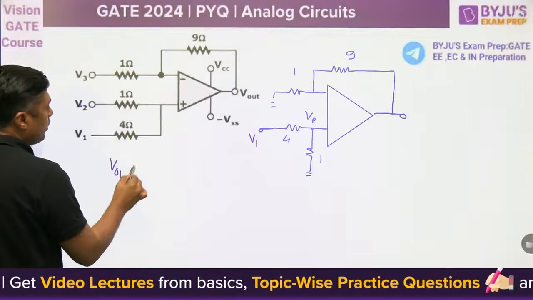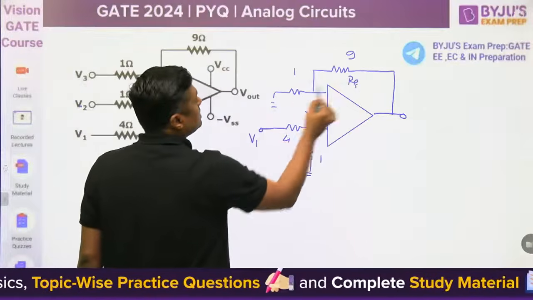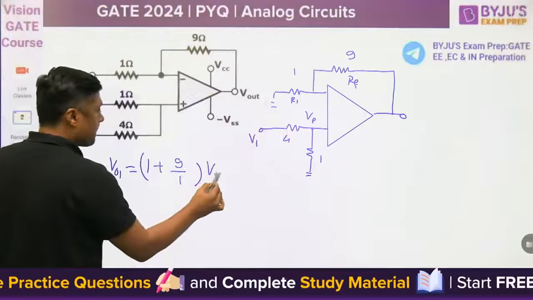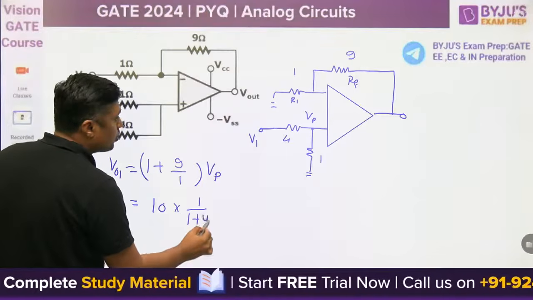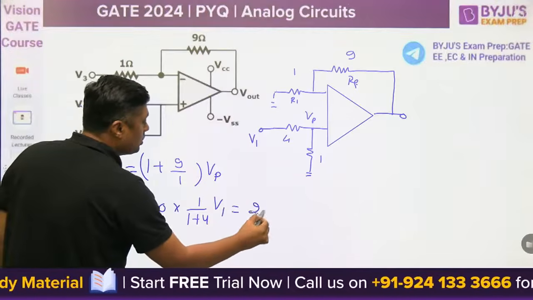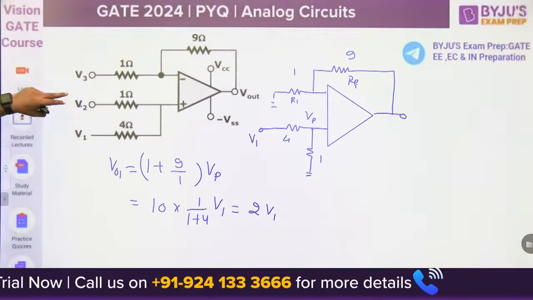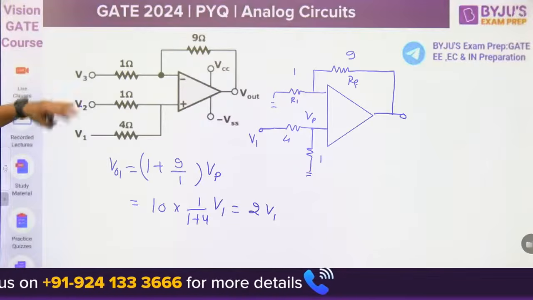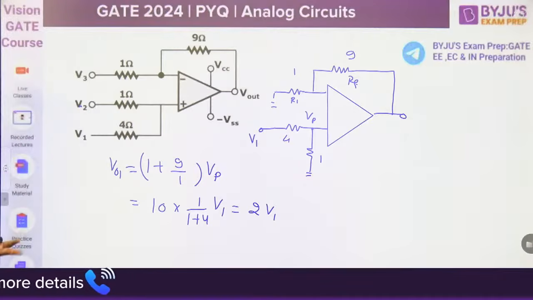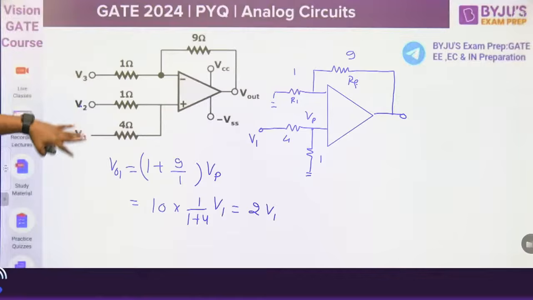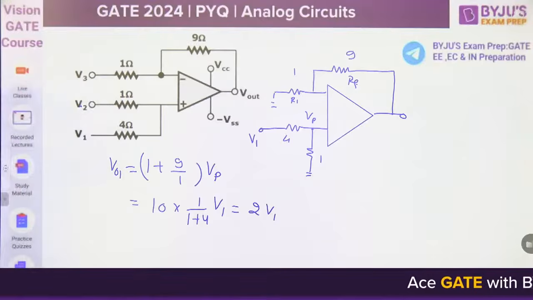So what will the V0? It will become 1 plus Rf by R1, into Vp. And that will become 10 into Vp. What is the Vp? 1 upon 1 plus 4 into what? V1. That becomes 2 times of V1. Similarly, you can make the V1 0, V3 0, and then you will get another output, that is 8 times of V2. Then third time, when we make both V1 and V2 0, it is just like an inverting op-amp, and you will get minus 9 times of V3.